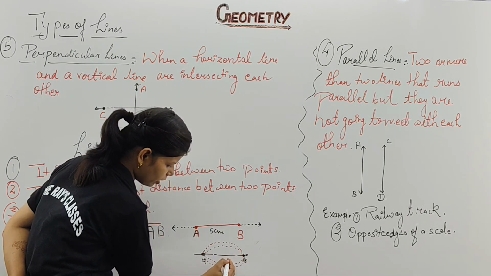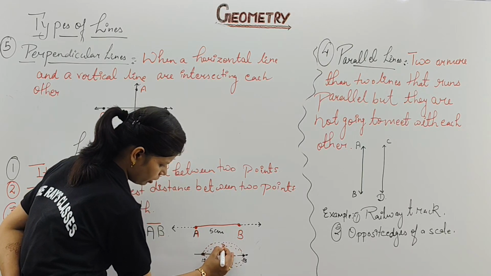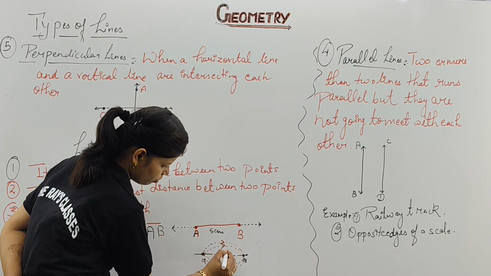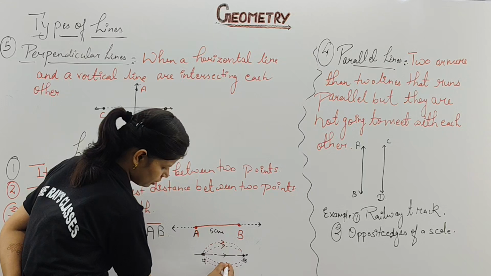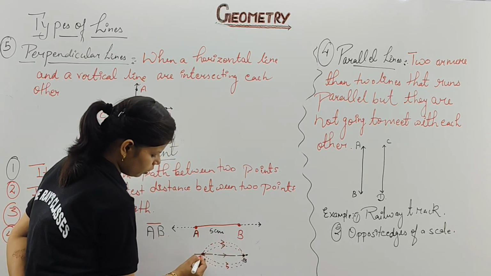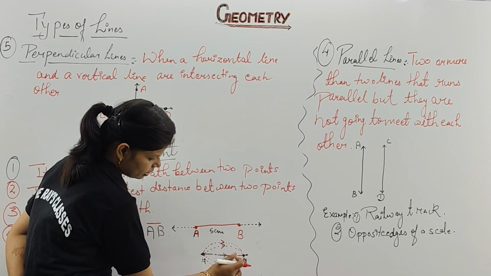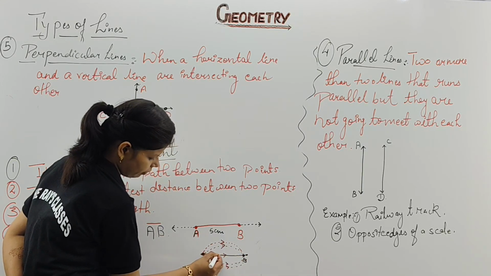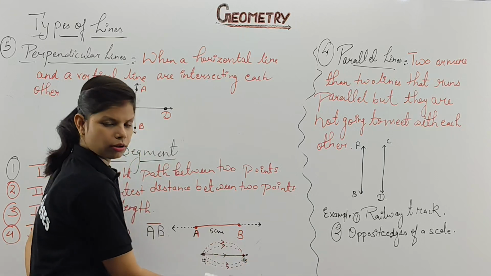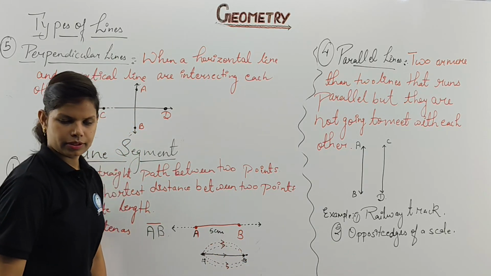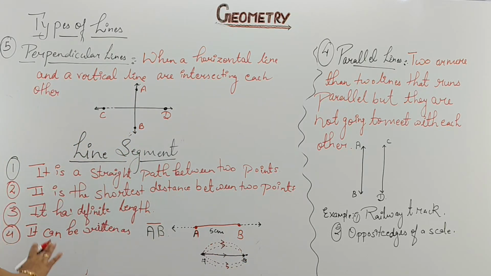So whether we are talking about this point, or this point, or this one or this one, all of this can be considered a line segment because the length of AB is defined. There is a proper length between A and B. Do you get my point? Okay, fine. So please take a note.